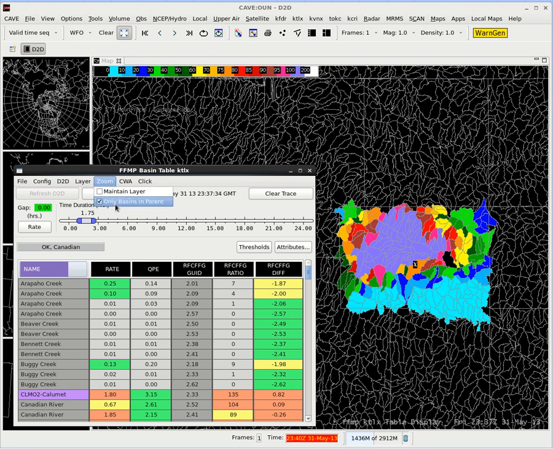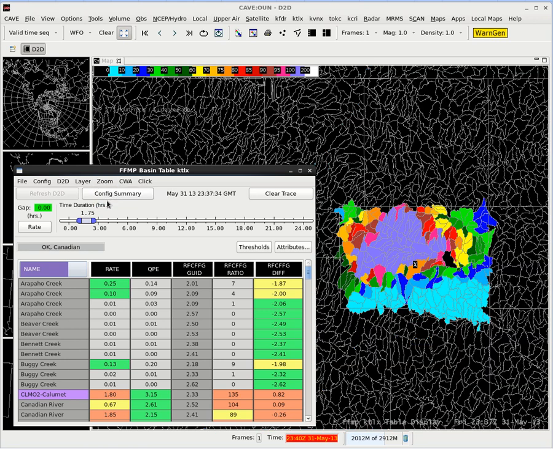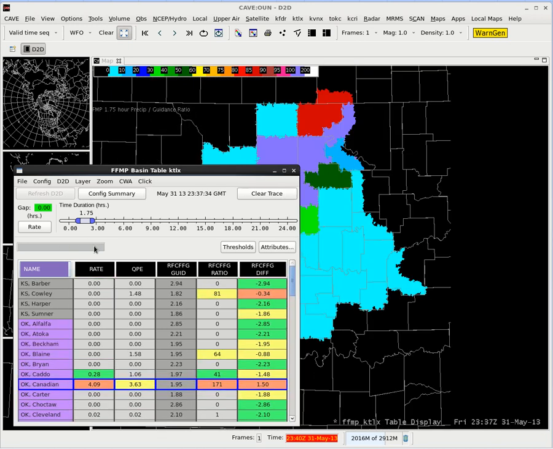Now you can also turn off the only basins in parent, and then you'll see all the other basins around it. So there's more sophisticated bells and whistles with the FFMP basin table that you can use to filter some of these on and off, but we're going to try and keep it simple to start with. And if we want to return from our county level display to the regular display, we just click the county button again for Canadian County and it will zoom back out.